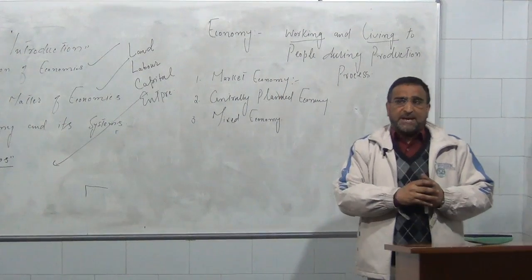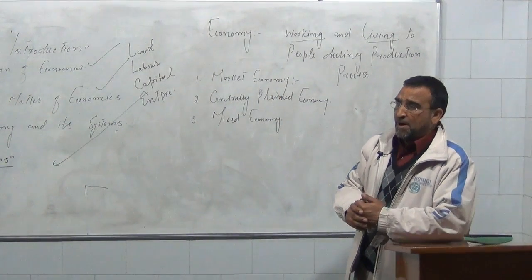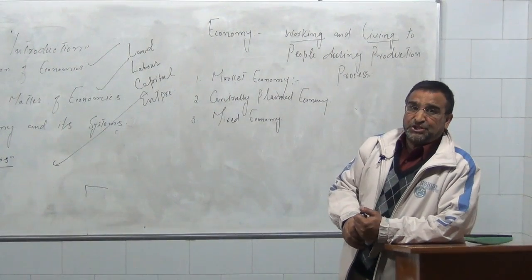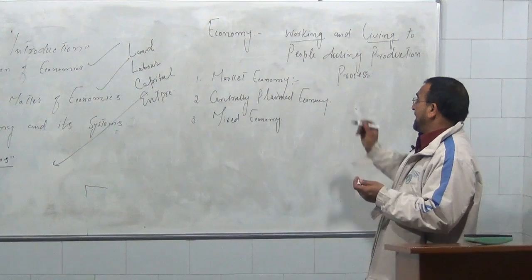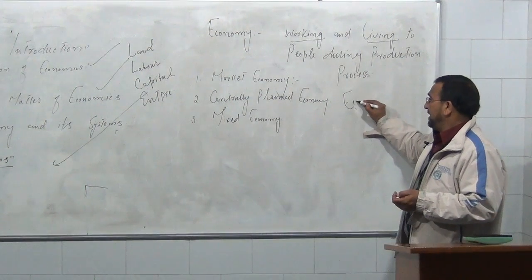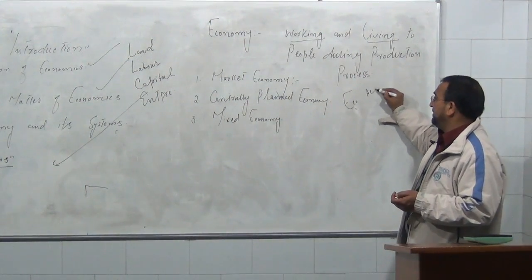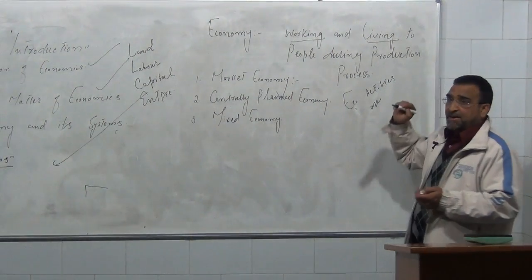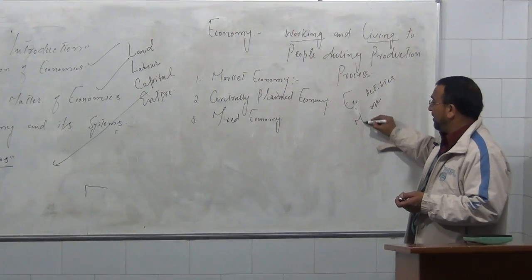Or in other words, we can say market economy is that economy in which all the economic activities are run by the market.